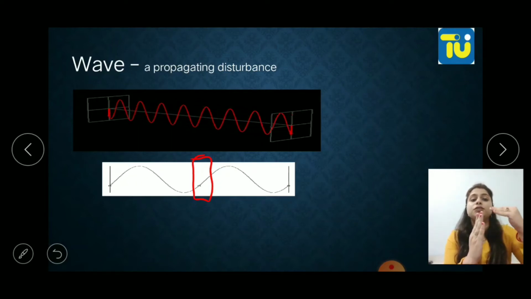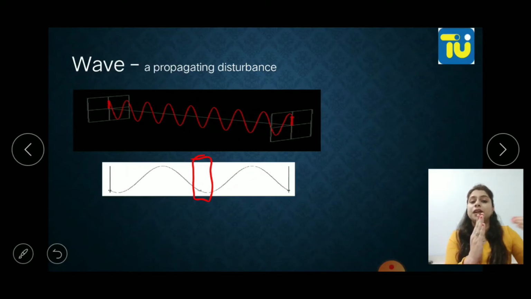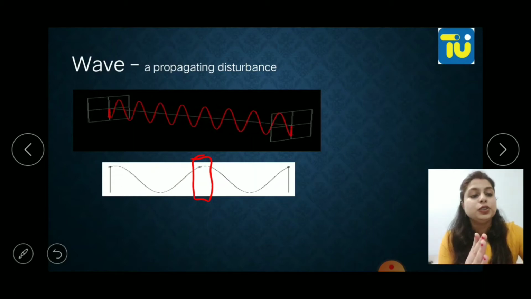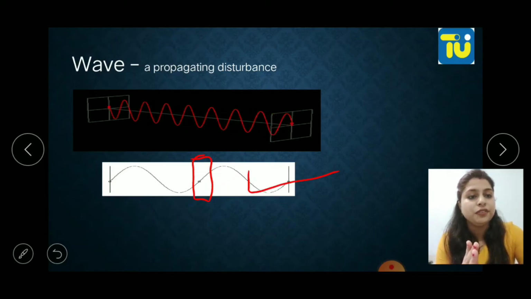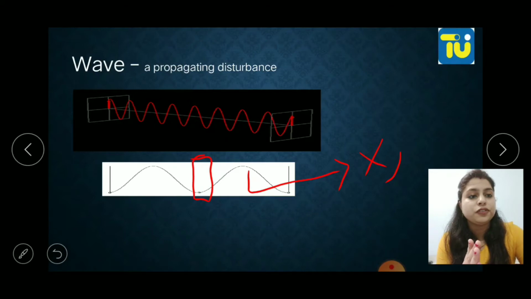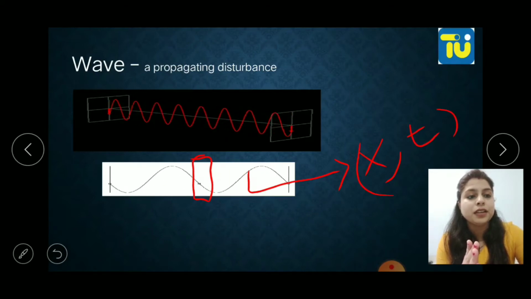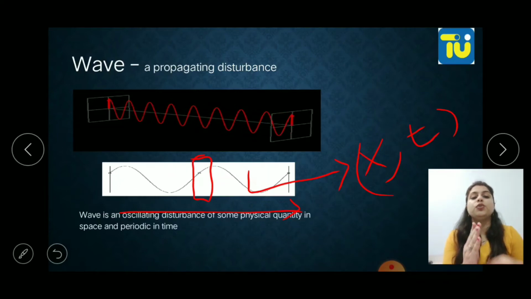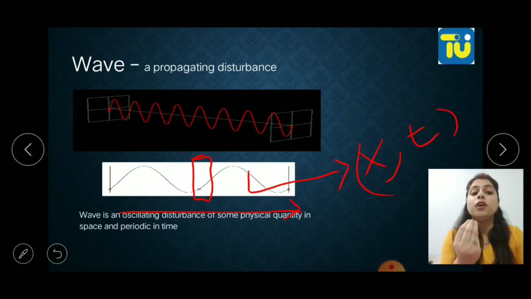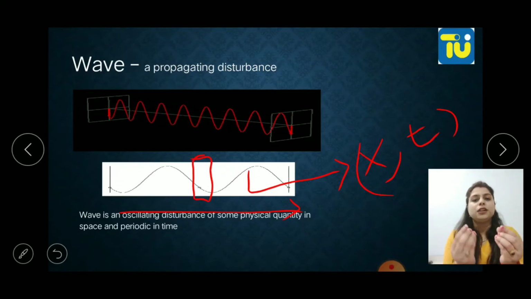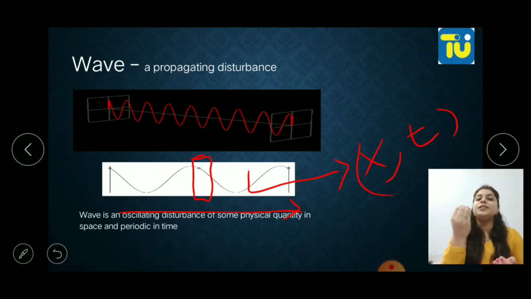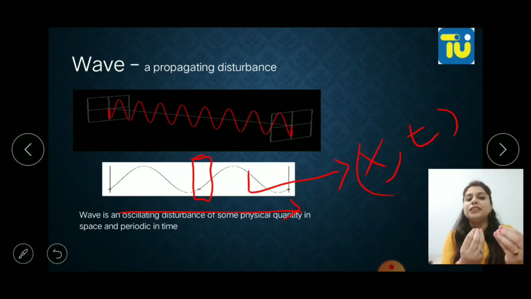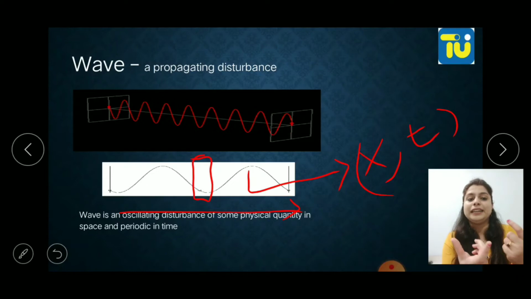Okay, its oscillation will cause the disturbance to the other particles, and this will go on and the wave will form. All right, so now you can say this wave is a function of space and time. This is moving in an x direction in time t. Okay, so what is a wave actually? A wave is an oscillating disturbance of some physical quantity, that is a particle, in space and periodic in time. So basically a wave is a function of space and time.